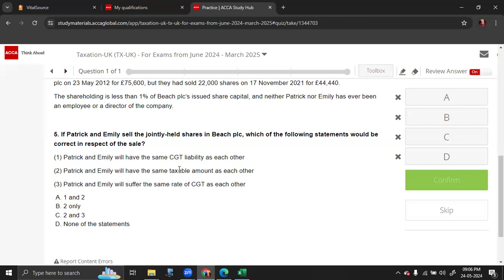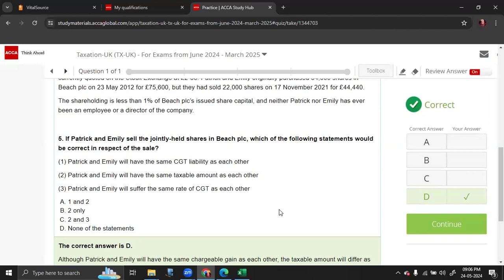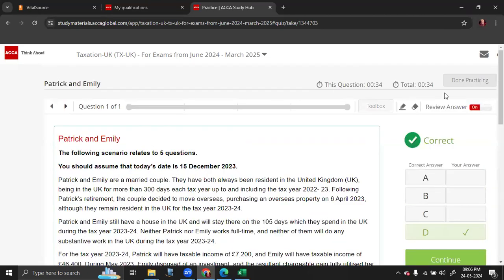So no. Patrick and Emily will have the same taxable amount. That is also not happening because again, AEA is different. Patrick and Emily will suffer the same rate of CGT? No. So the answer is none of the above. Remember, one person has AEA, the other does not, and one is a basic rate taxpayer, the other a high rate taxpayer. So the rate of tax, taxable amount, and the amount of tax, everything will be different for both of them. Next question.